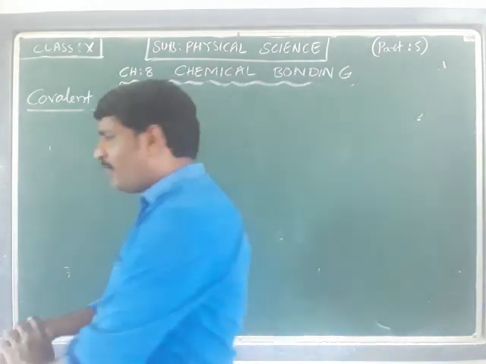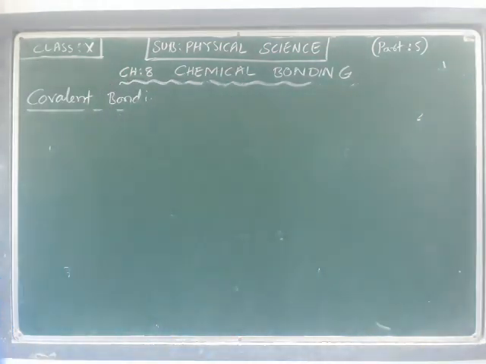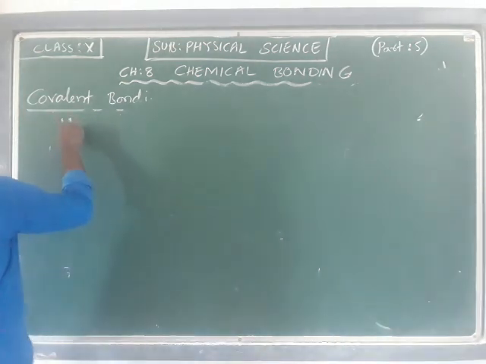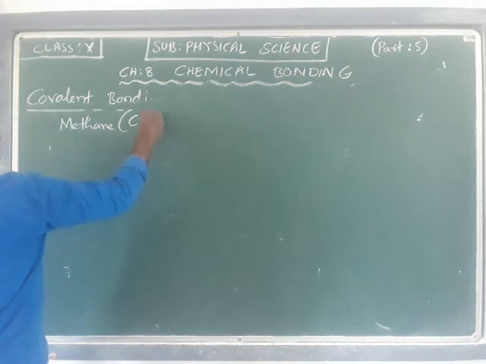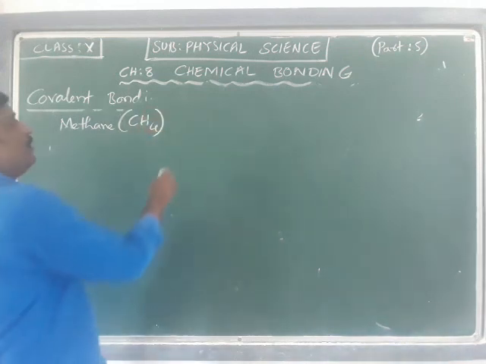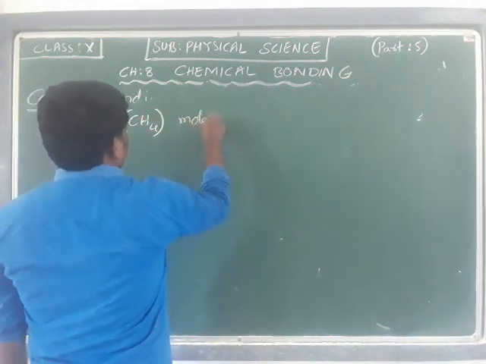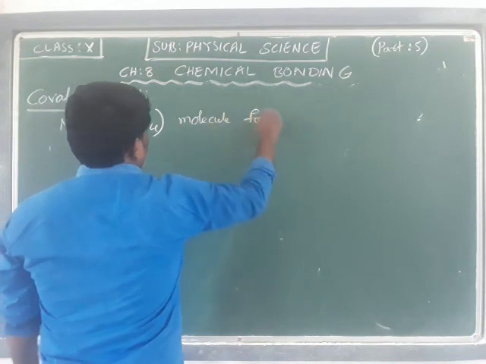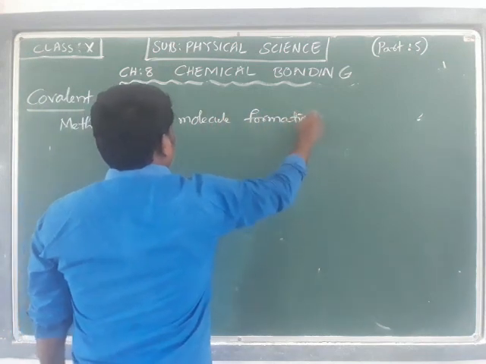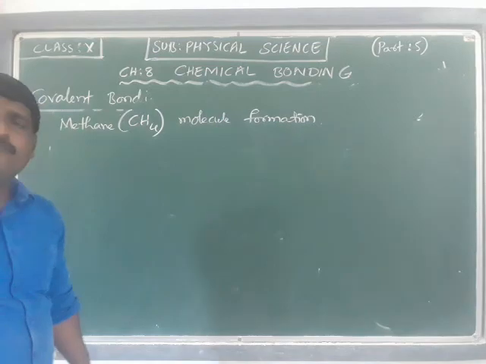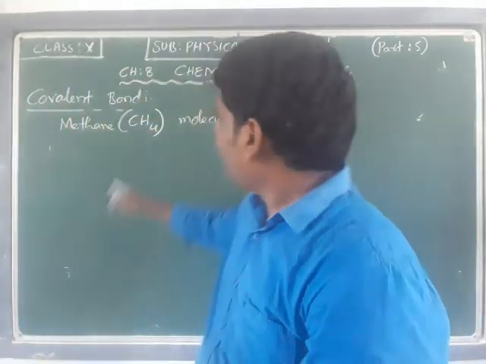Okay. Now, in the formation of methane, that is the CH4 methane molecule, we have carbon and hydrogen.